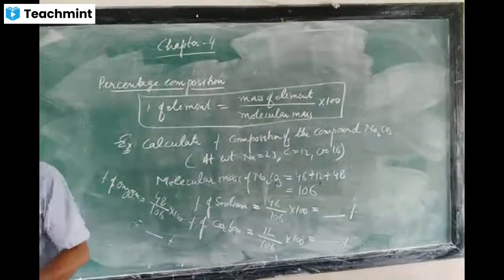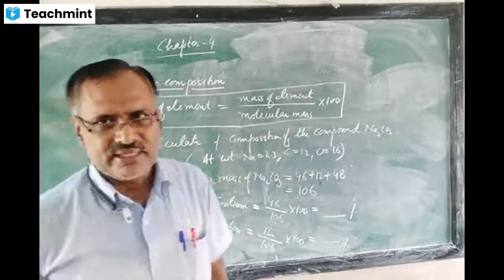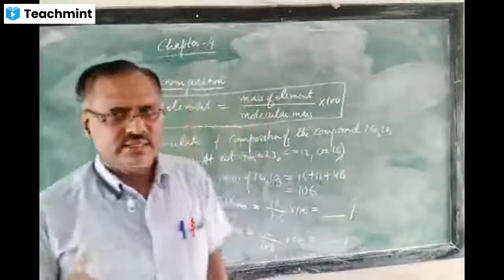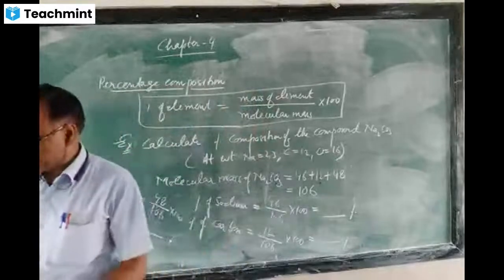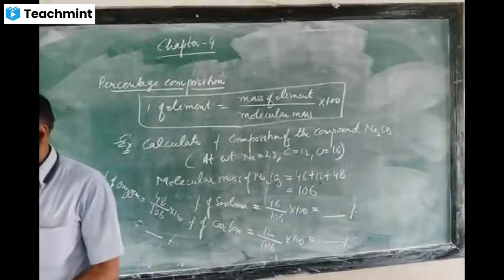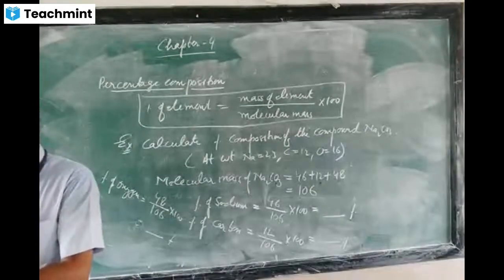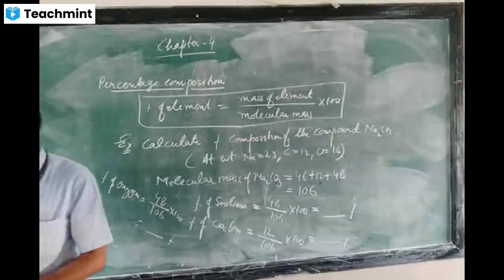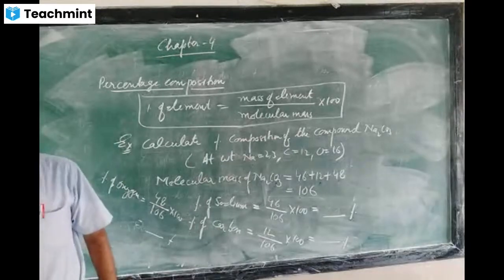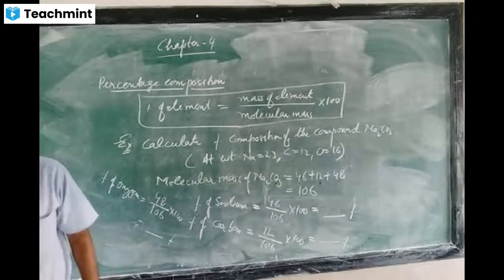Now we will start the exercise, and one topic is left, empirical and molecular formula, that I will take after completing the 2 exercises. One is given at page number 86, for vapor density and molecular weight, and the other is given at page number 95. So first of all, question 3, vapor density and molecular weight, from page number 86.